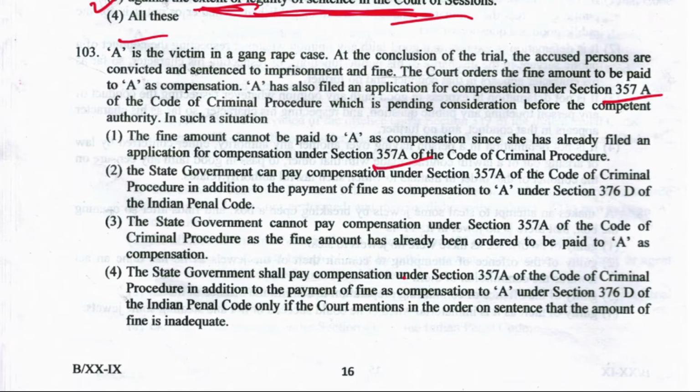Or option 2, the state government can pay compensation under 357A of CRPC, in addition to the payment of fine as compensation to A under section 376D of IPC. So this is the right answer, that she can get compensation where? In section 357A of CRPC, plus fine payment according to section 376D, which talks about gang rape, in IPC. So here the right answer is option number 2 only.